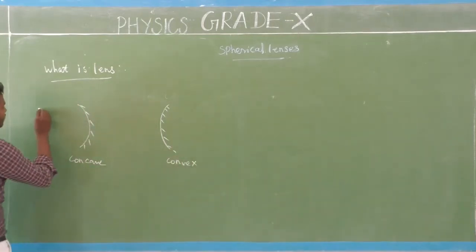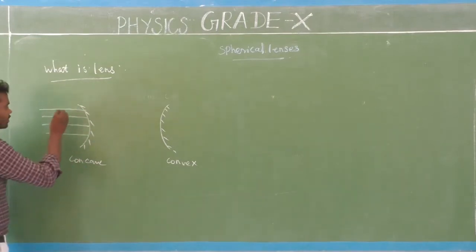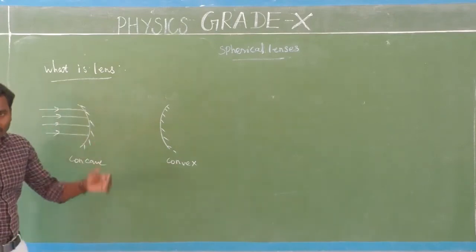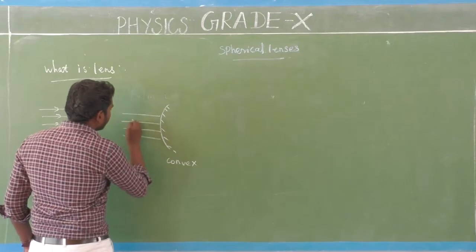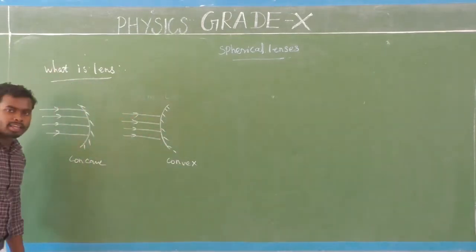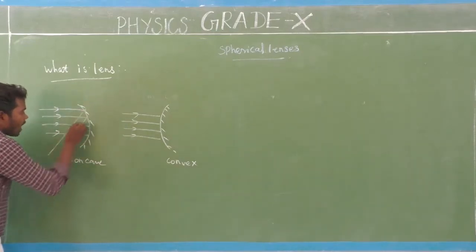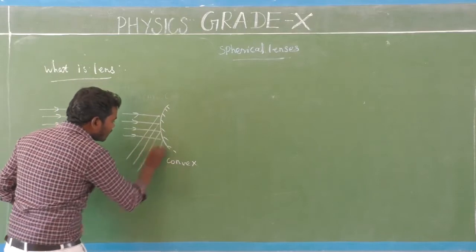So when light rays fall on the surface of the spherical mirrors, what will happen? They bounce back, which means they are sent back in a different direction.